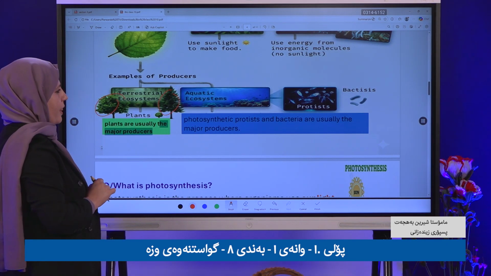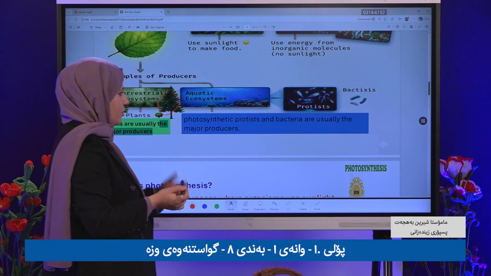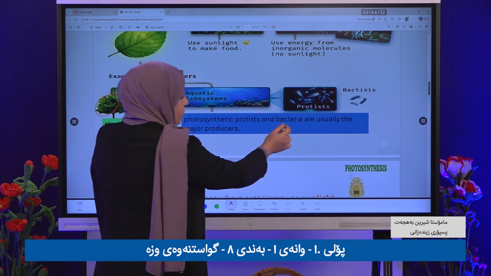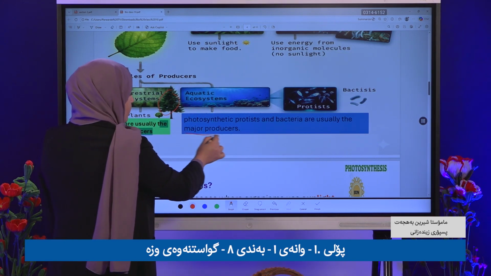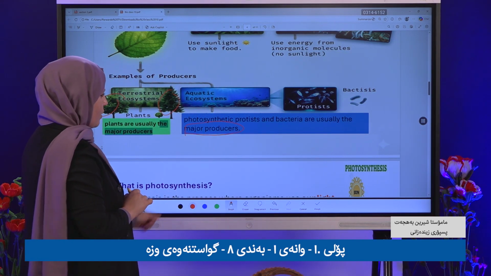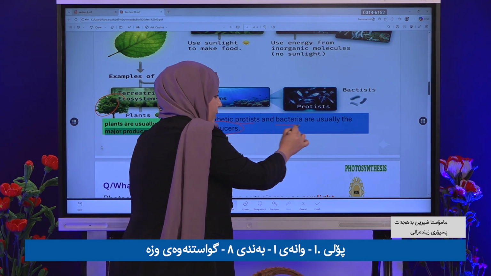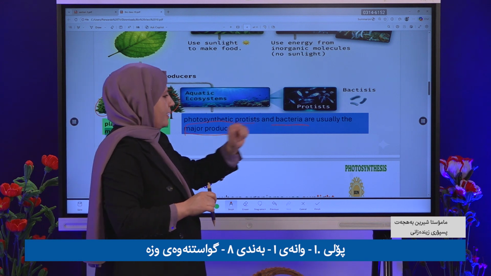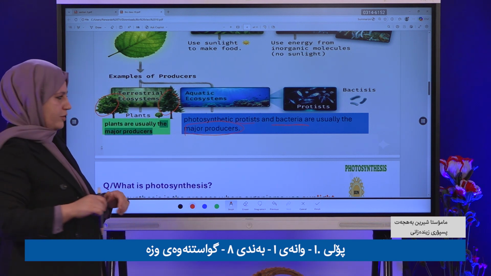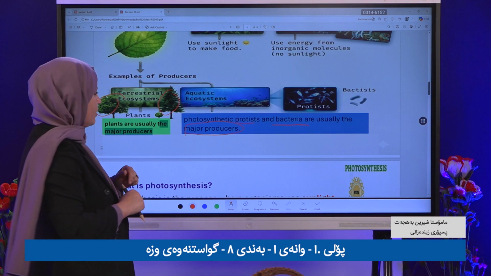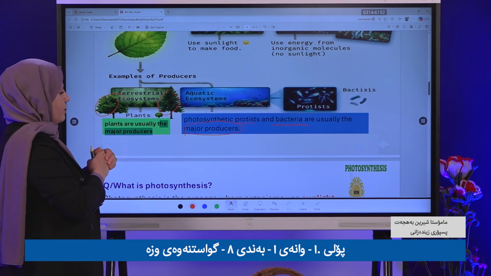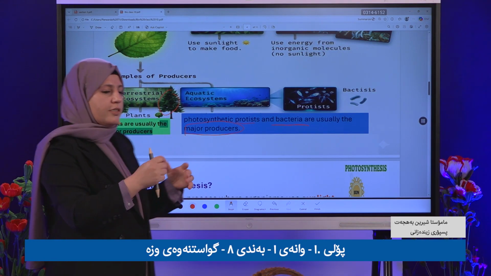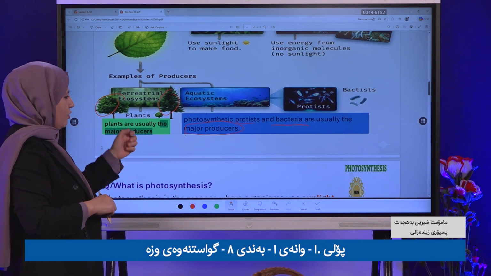Aquatic ecosystems include what? Protists and bacteria. Photosynthetic protists and bacteria are usually the major producers in aquatic ecosystems. So in terrestrial ecosystems, which one is the major producer with the important role? Of course, plants on land.